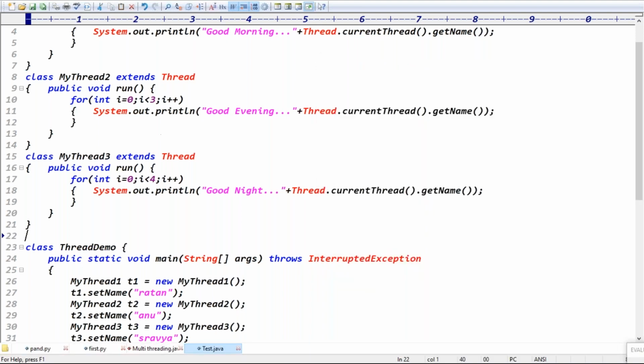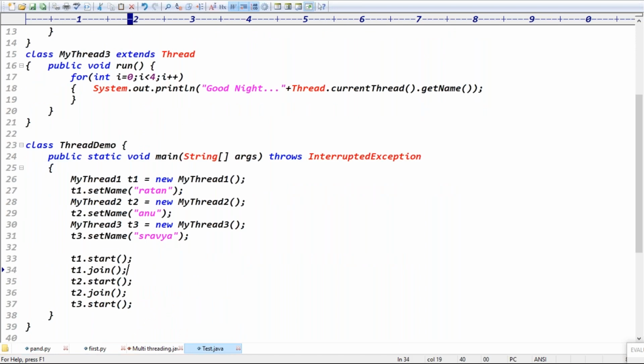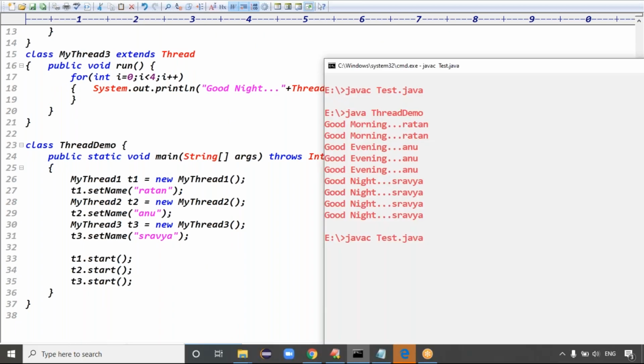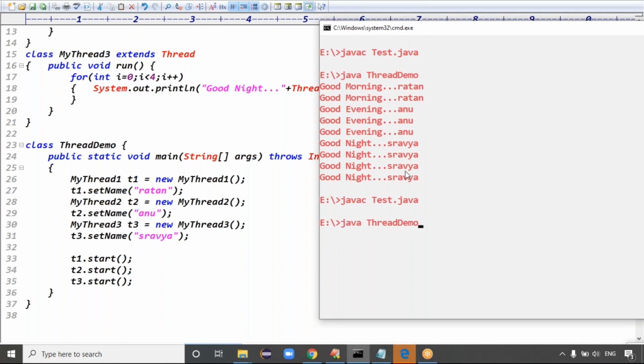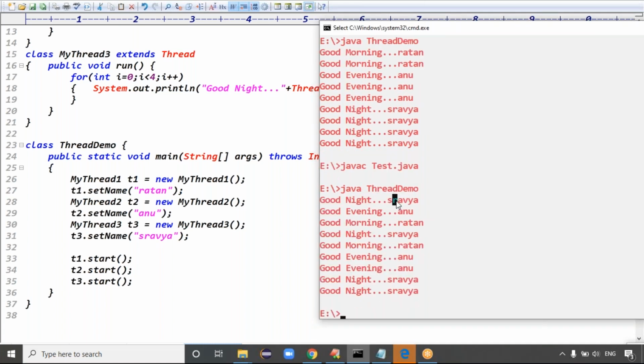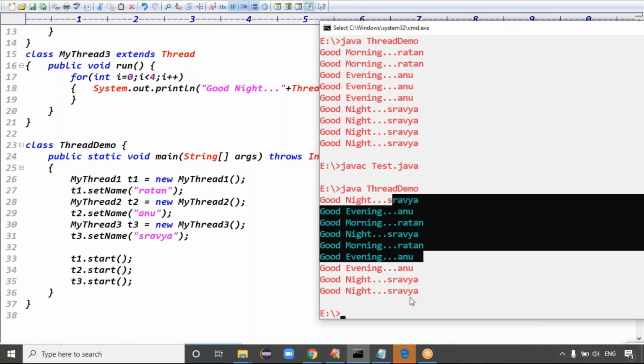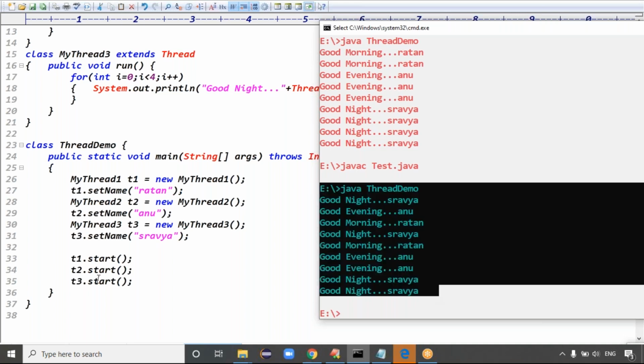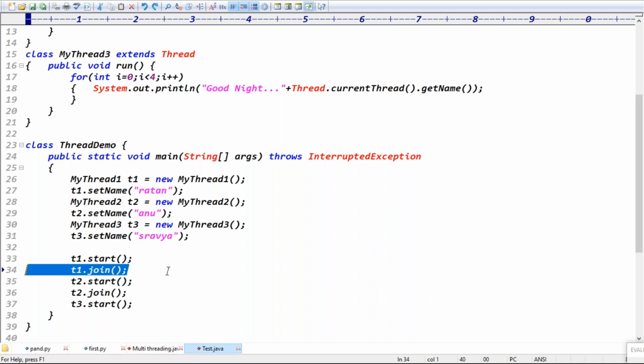Because if we didn't call join, what happens, guys? We get parallel output. If we don't call join, then the three threads run parallelly, and we get output like this: Shravya, Anuradhan, Shravya, Anuradhan, Shravya, something like this. But if you use the join function, other threads wait until this thread dies.